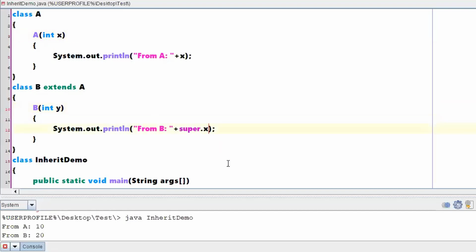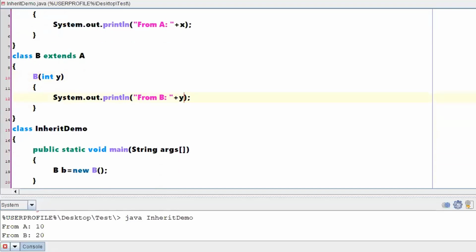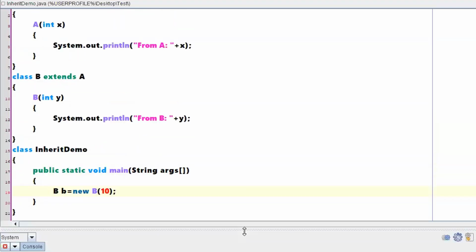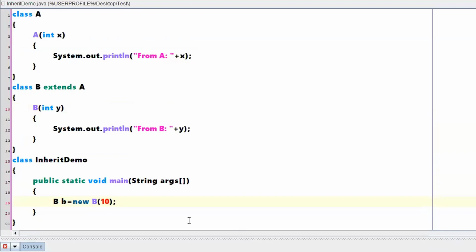Now my intention is just to print whatever is the value of y specified. Now, when I want to call this particular constructor, what has to be done? I have to pass some value. Now big magic should happen and things should be more complicated.